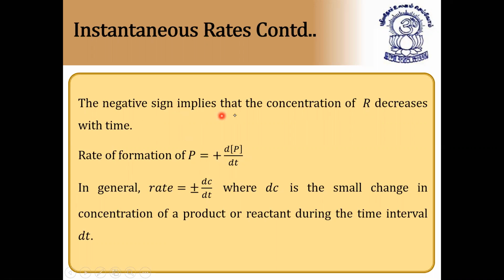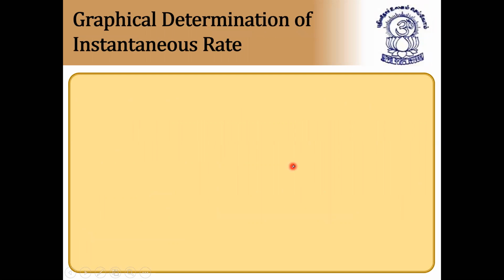So the negative sign implies that the concentration of R decreases with time, whereas the rate of formation of P is equal to plus d of concentration of P by dt, the differentiation of concentration of P with respect to time. In general, rate is equal to plus or minus dC by dt, where dC is a small change in concentration of a product or a reactant during the time interval dt.